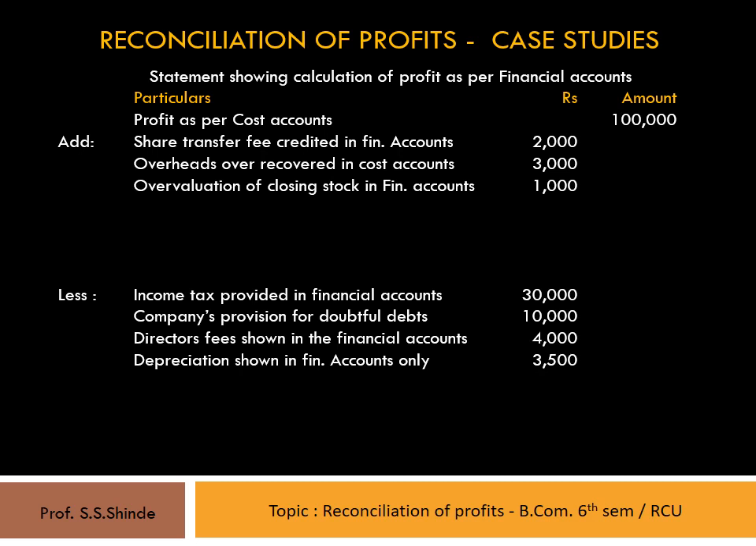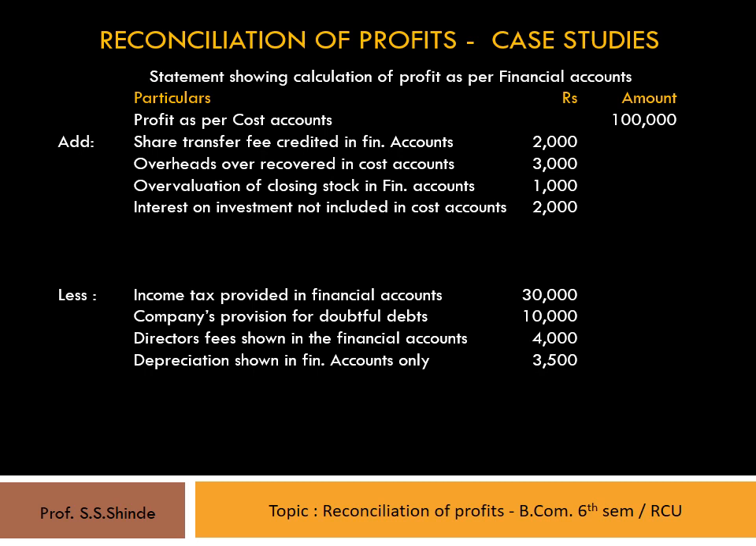The next transaction is interest on investment not included in cost accounts, that is rupees 2,000. This leads to less profit as per cost accounts and more profit as per financial accounts. Therefore, the amount should be added to cost account profit and shown as interest on investment not included in cost accounts in the inner column, 2,000 rupees.